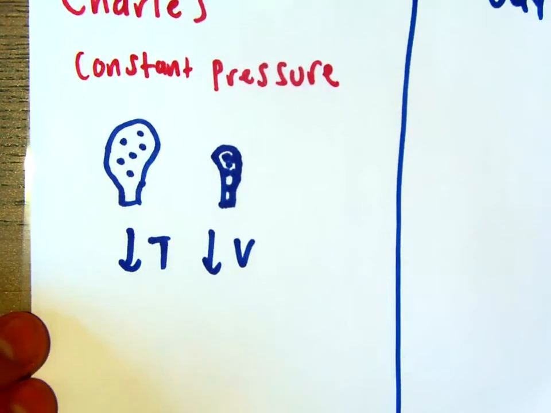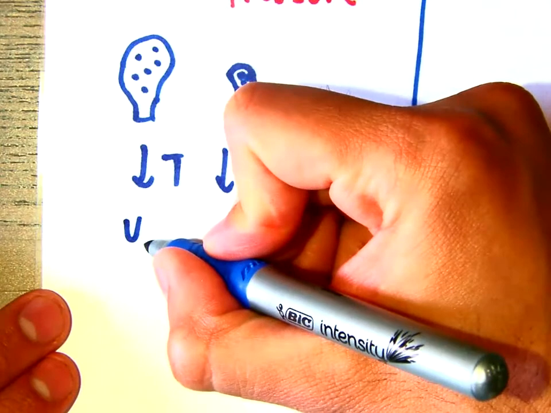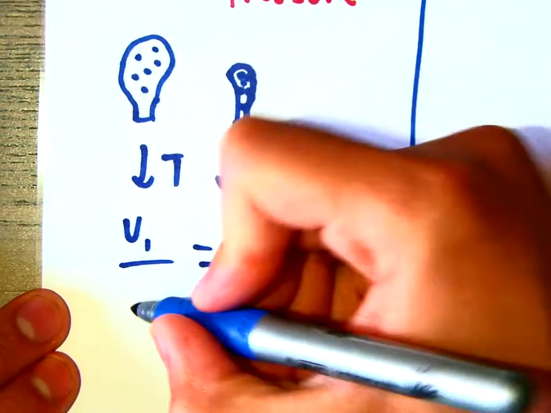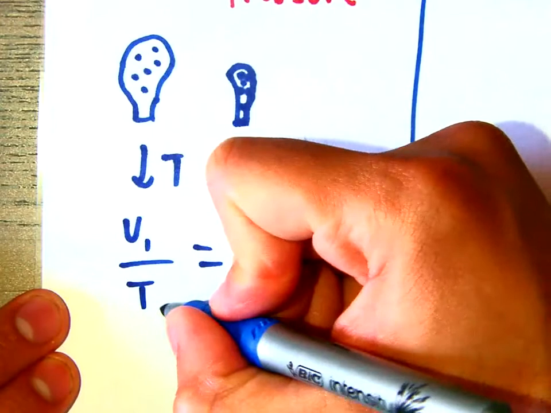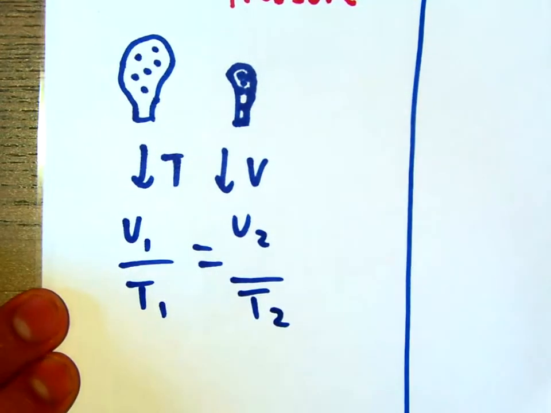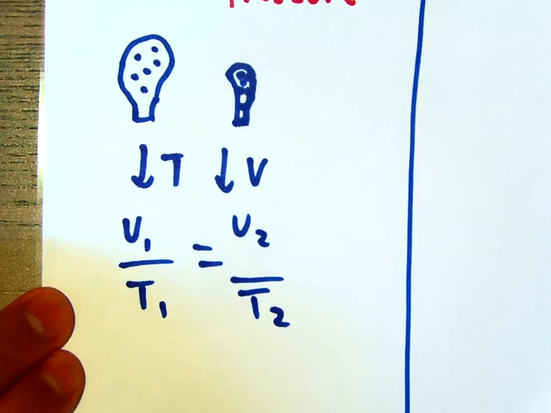Okay, so there's a direct relationship: when my temperature goes up, my volume will also go up. So that's the equation for that. They're directly related, and that's the equation we use. Let's look at Gay-Lussac's law.